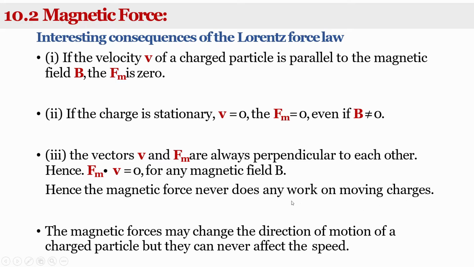The magnetic force may change the direction of motion of a charged particle, but it can never affect the speed. So that is the explanation for the magnetic force.